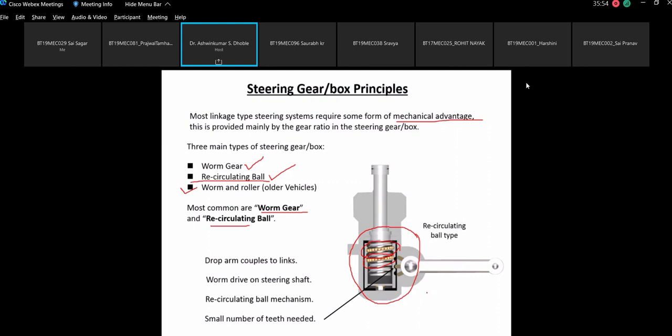So please refer to the book for the figure of this recirculating ball type, because this I have taken from the internet to make the idea clear of what a recirculating ball type gear is. If you have to draw hand-drawn sketches, please refer to the book.